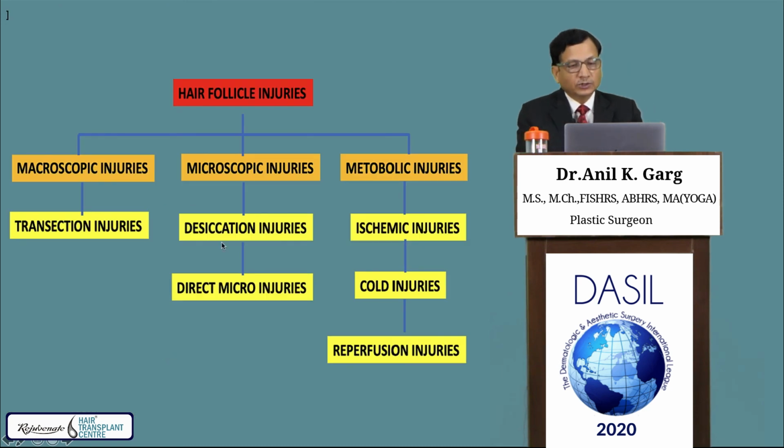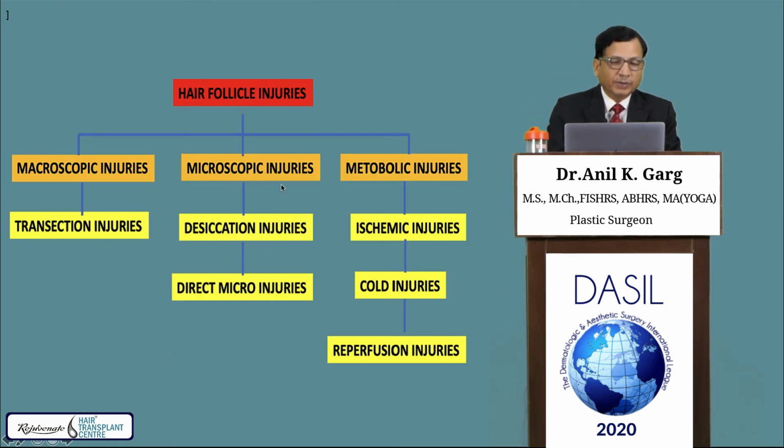Then the hair follicle injuries, I made this classification. Macroscopic injury means the transection injury. Microscopic injuries are the desiccation injury and direct microtrauma. Desiccation injury is the most common injury sustained by a graft. The graft dries up and the assistant does not notice that. So the surgeon should keep a constant watch that during the process from extraction to implantation, the graft should not become dry, otherwise they die.